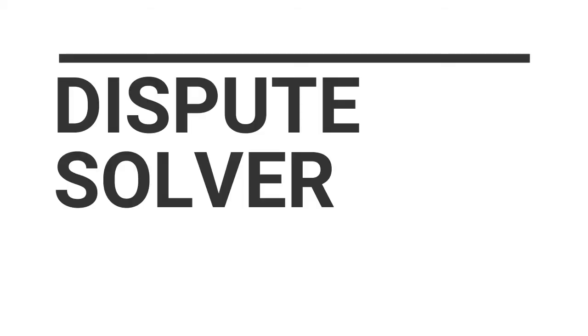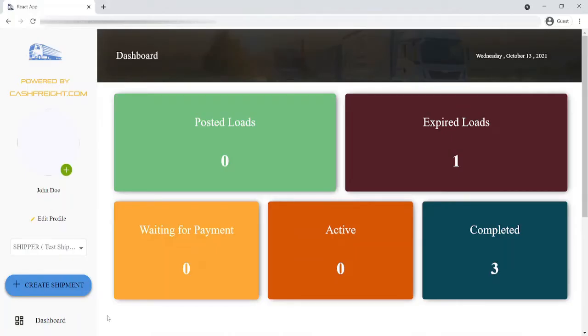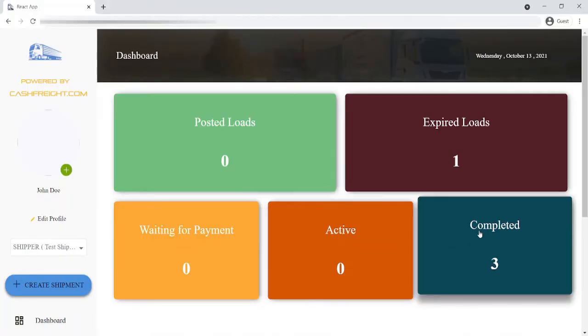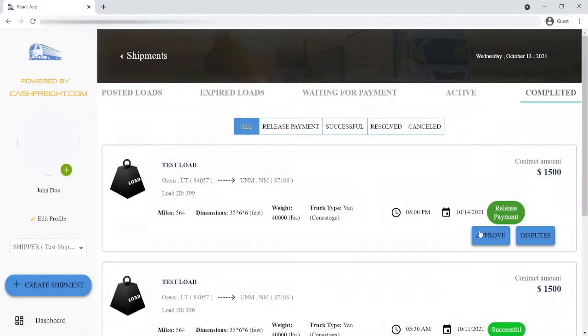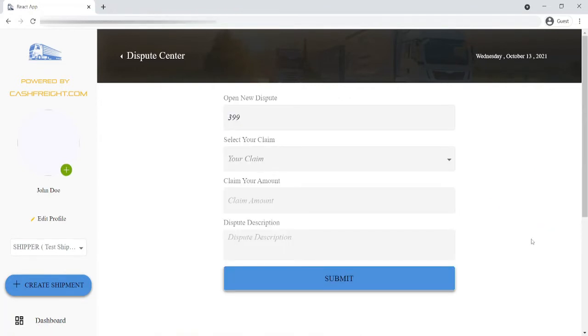Dispute Solver assists in resolving disputes in a fair and equitable way. We have limited the dispute claim to no more than the amount earned by the carrier. You can create a dispute by going to the Completed Loads page, and in the Loads details, there is a Disputes button. Clicking on that button will bring up the Dispute Center.